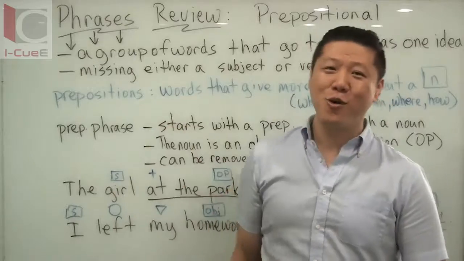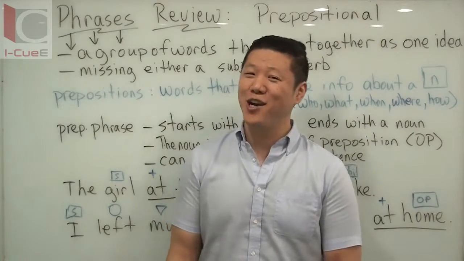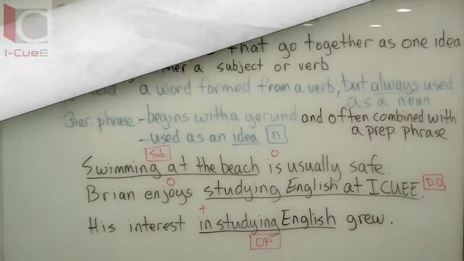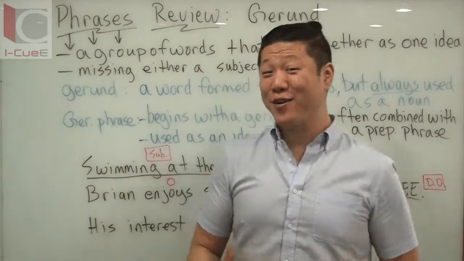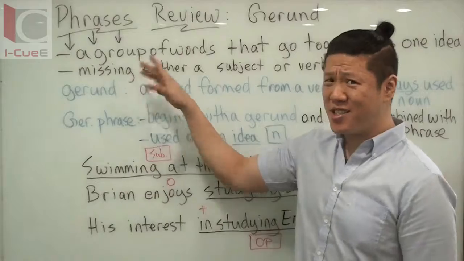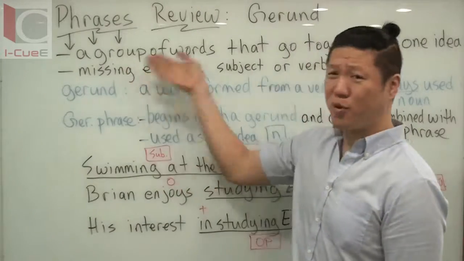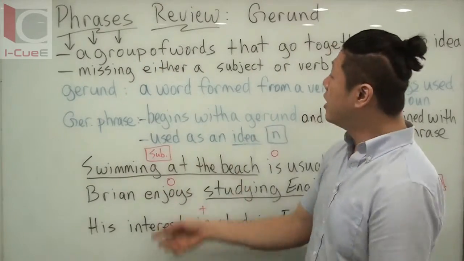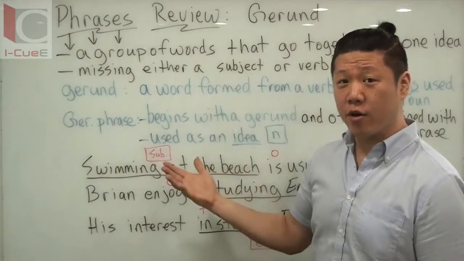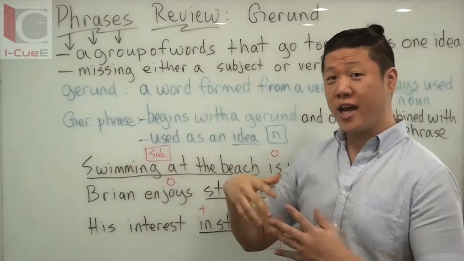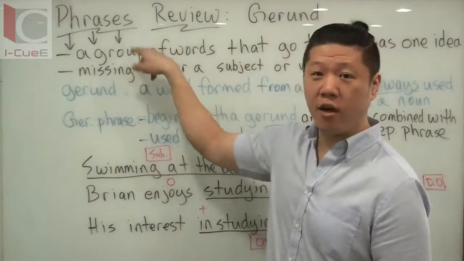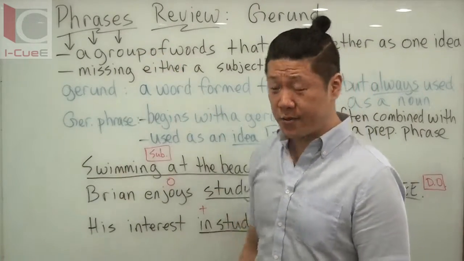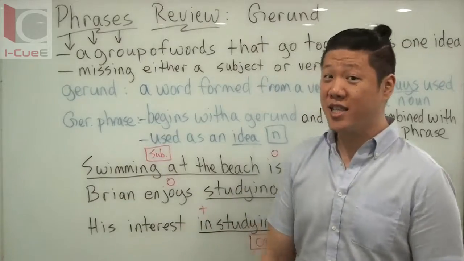Now, let's move on to our next review, talking about gerunds. So now it's time to get into our gerund phrases review. Now remember, the phrase doesn't change. A phrase is a group of words that go together, one idea. It's missing a subject or a verb. So one or the other. It has a noun, doesn't have a verb, has a verb, doesn't have a noun. That part of your phrase review will never change. But now we're talking about gerunds and not prepositions.